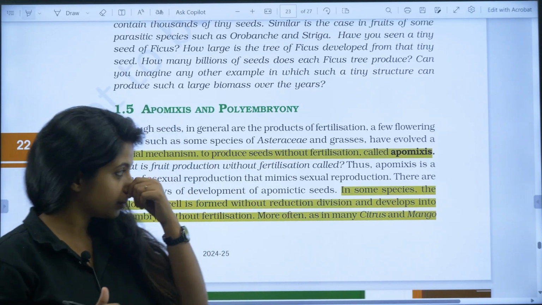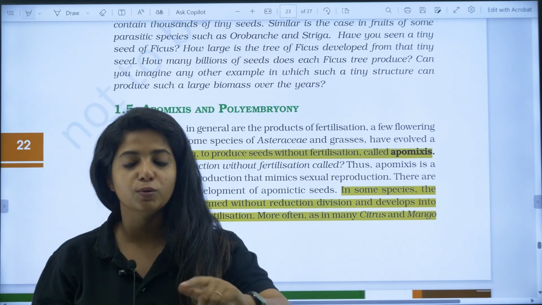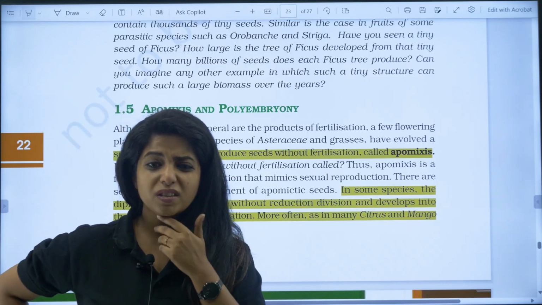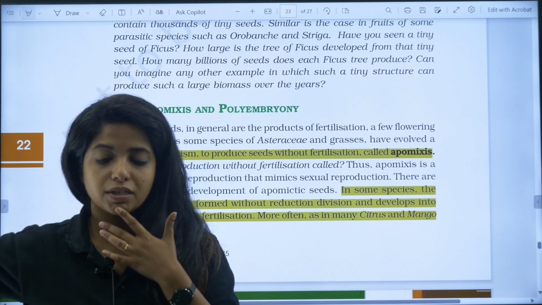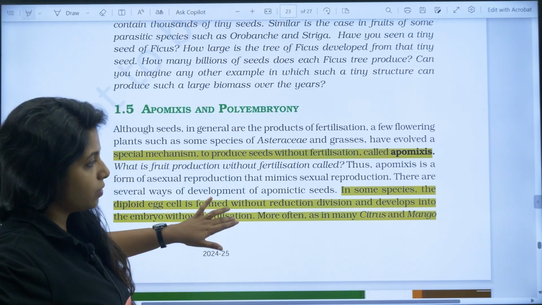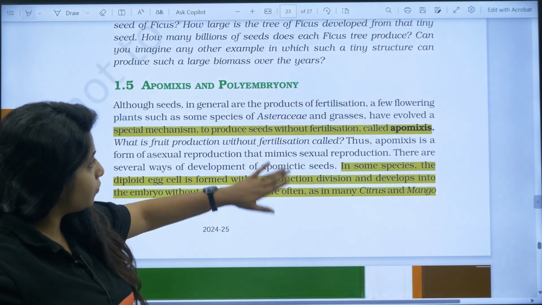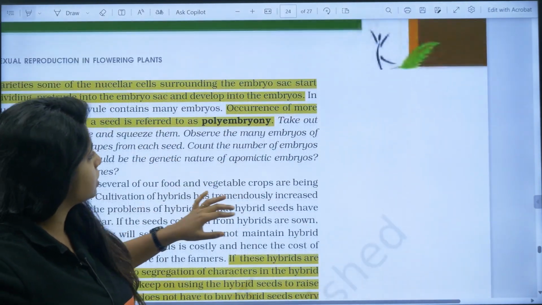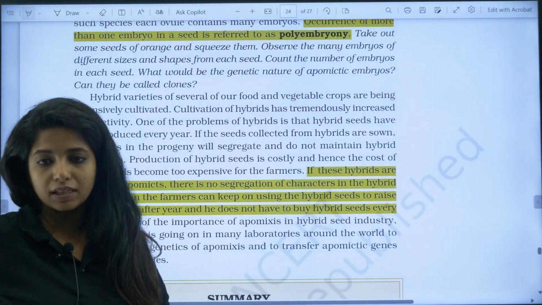So, watch it. Now, apomixis is where, as I said, seed is produced without fertilization. You might say, how is seed produced without fertilization? Seed will only form if fertilization has happened, right? But in apomixis, things are different. Citrus and mango are examples of polyembryony and apomixis, everything is important over here, my dear children, and they can ask you what is the use of apomixis seeds.